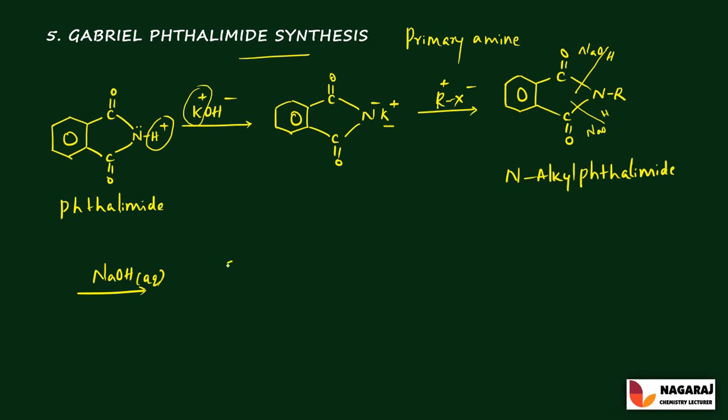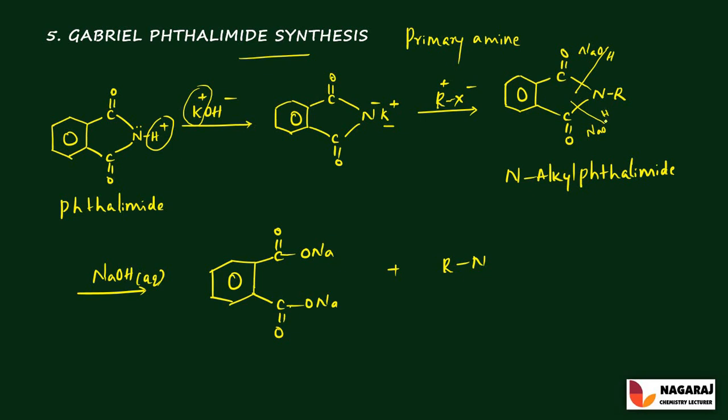The obtained product is C double bond O, ONa, and C double bond O, ONa, plus the alkyl group R attached to the nitrogen.